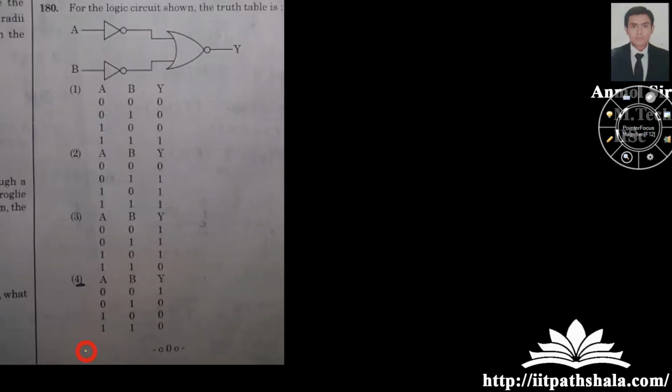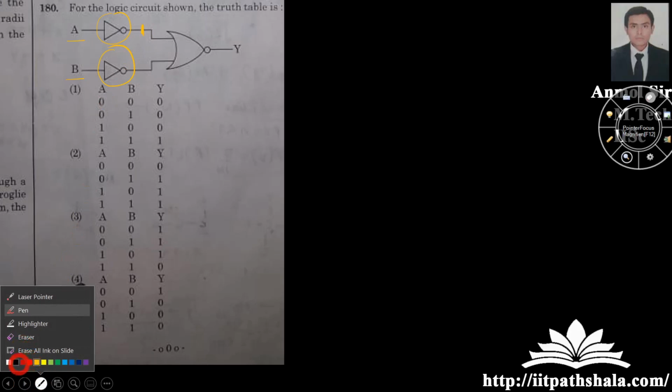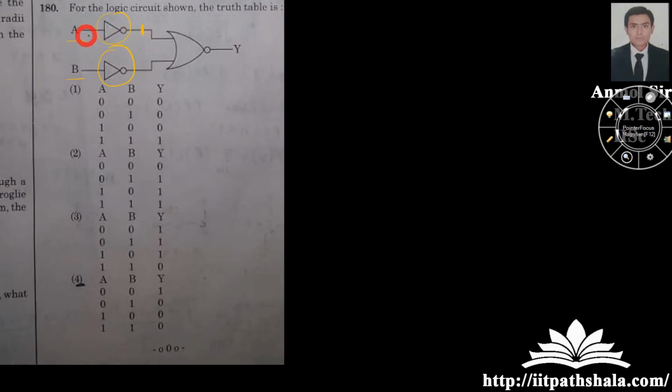Okay guys, now for a logic circuit shown, the truth table is... As you can see, there are two inputs given to you. Then I have a NOT gate over here. This is a NOT gate, this is a NOT gate. So whatever I have here is the negation of whatever I give to my inputs. If I have A, I will have a negation of A. If I give B, I will have a negation of B. Now these are the resultant inputs I will be feeding to this gate.